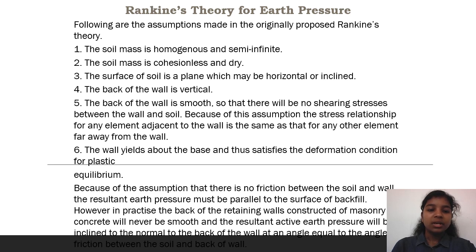However, in practice the back of retaining walls constructed of masonry or concrete will never be smooth, and the resultant active earth pressure will be inclined to the normal of the back of the wall at an angle delta equal to the angle of friction between the soil mass and the backfill. Meaning the angle of friction and the angle of the wall, that is, the shear failure or the verge of failure, are equal.